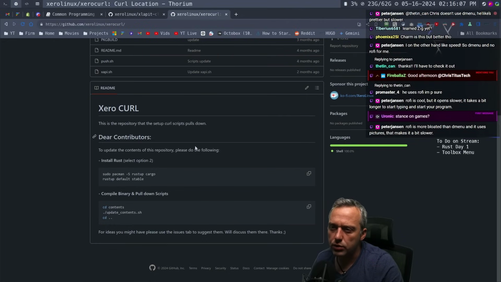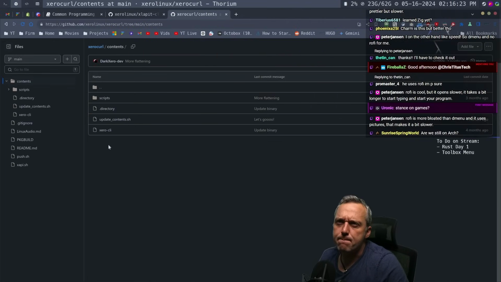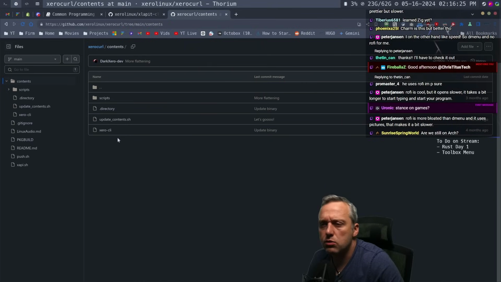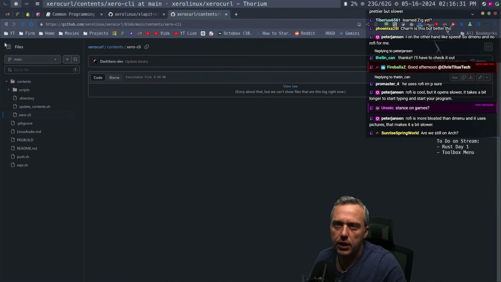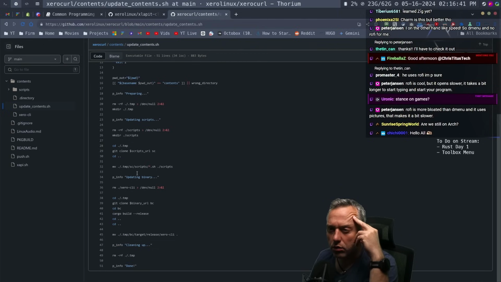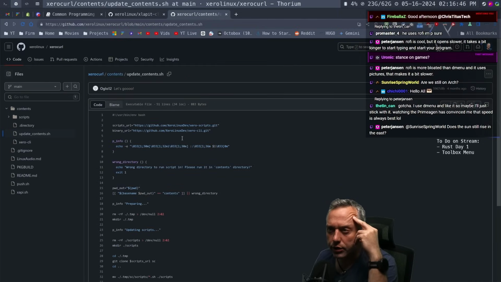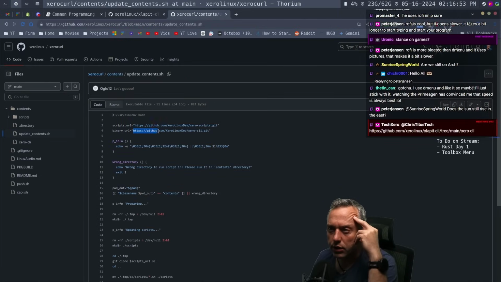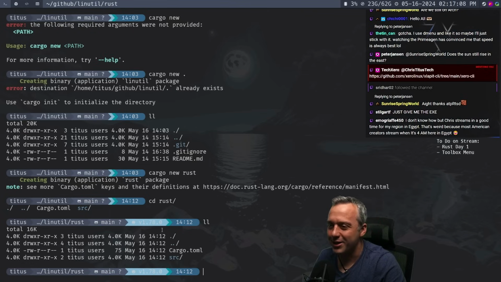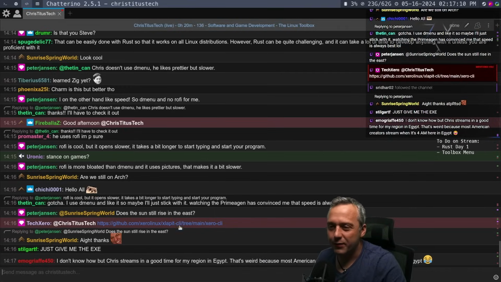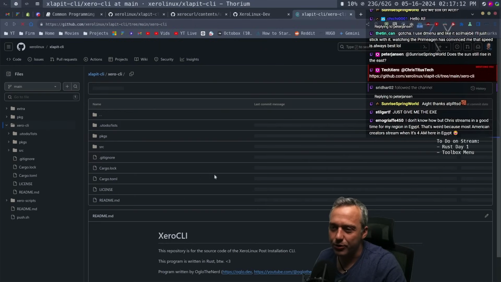Curl scripts pull down. Yeah, no, I'm looking at this right now and I'm just, where's your source? This is just the binary. So, binary URL, where's that? 0 Linux dev. Yeah, I'm trying. You got it kind of like an onion here, man. Trying to find what you're doing.